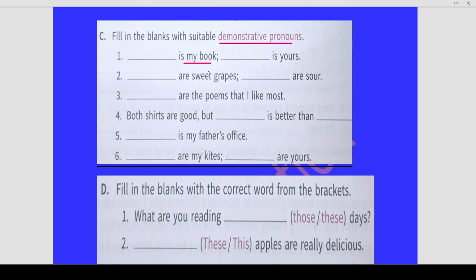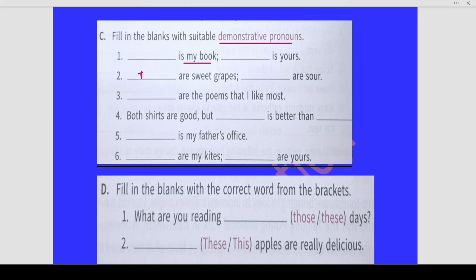I am saying that the book which is closer to me is mine and the book which is further away is yours. So that is yours. This is my book. That is yours. These are sweet grapes. They are sour.